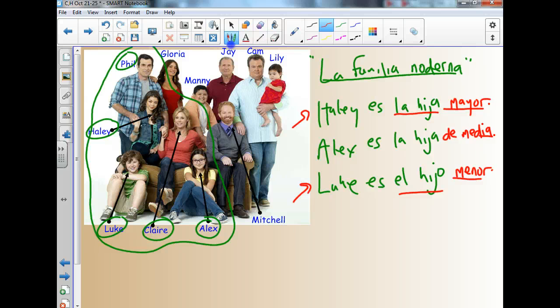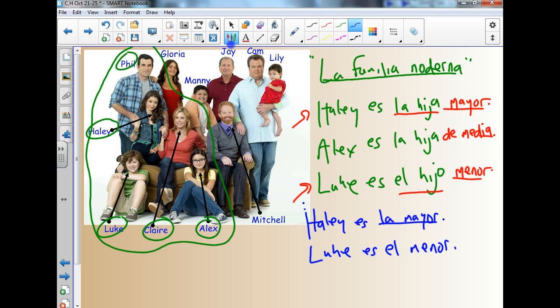What if we just wanted to keep it simple and say Haley is the oldest? Well, it's actually really easy to do. We would just say, and I'll do this one in blue, Haley es la mayor. Y eso quiere decir that she is the oldest. Simple. And then Luke, we go down to him. We want to say Luke is the youngest. Luke es el menor. That he is the youngest. And then we want to talk about Alex. Alex es el medio.